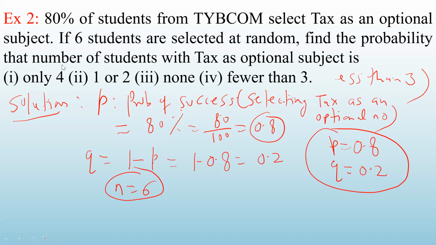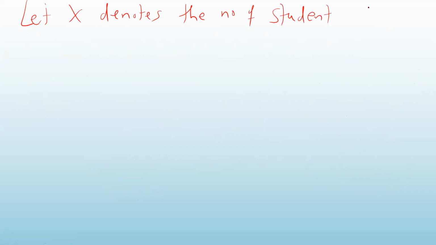Find the probability that the number of students with text as an optional subject is only 4, 1 or 2, none, or less than 3. So let X denote the number of students selecting text as an optional subject.